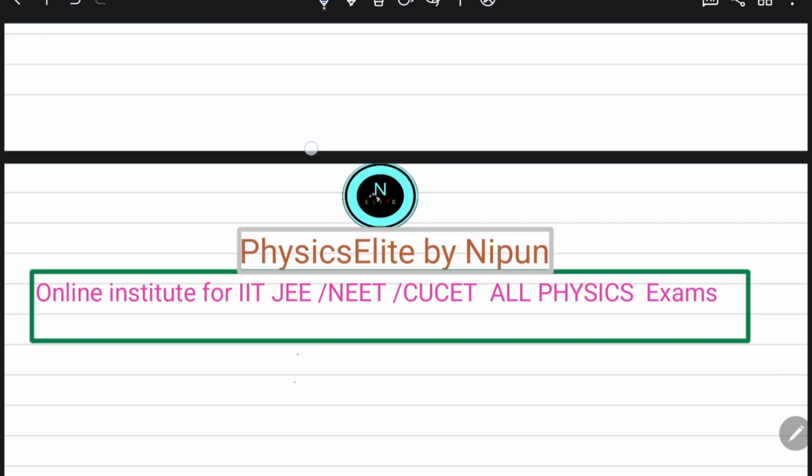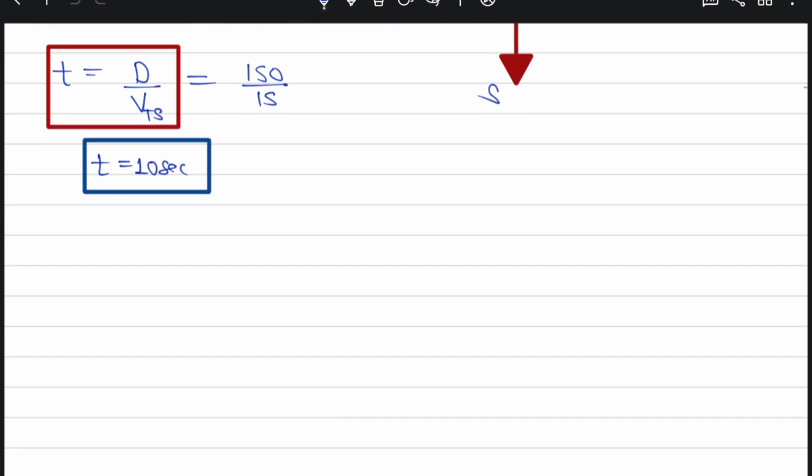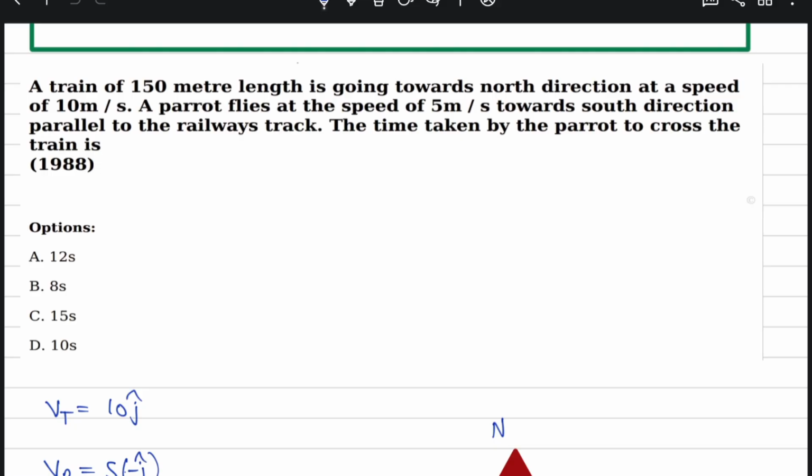Okay, so I'll proceed. Till now we have completed all the PYQs of vectors and projectile motion from 2025 to 1988. In vectors and motion in a plane we have completed 70 to 75 questions, and in 5 videos I completed all the PYQs, right? If you feel that this content is really helpful and free of cost, please share it with your colleagues or friends so that they can get better preparation in their journey.